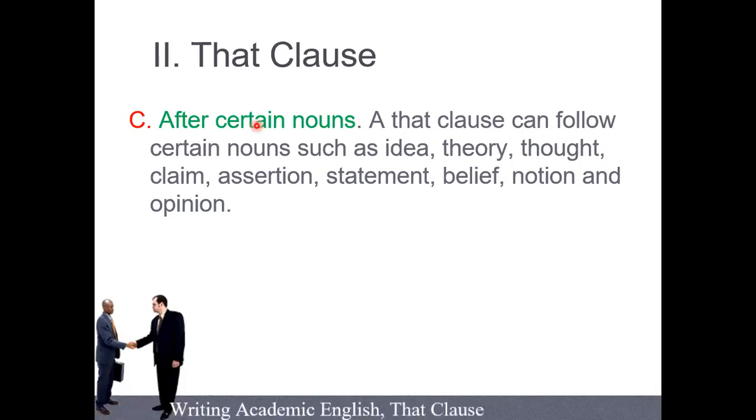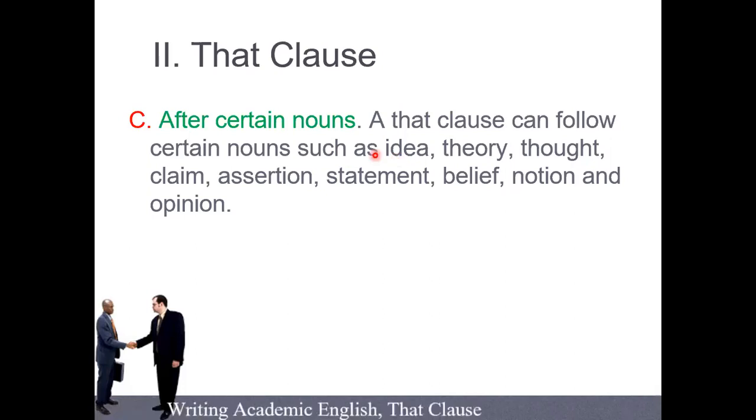Remember, everybody, among the clauses, which one always stands after a noun and modifies it? Noun clause, adjective clause, or adverb clause? I think adjective clause. Yes, adjective clause. Remember, an adjective clause has only one function: it stands after the noun and modifies it. That's why you have to be careful, because noun clauses also appear after some nouns as well.